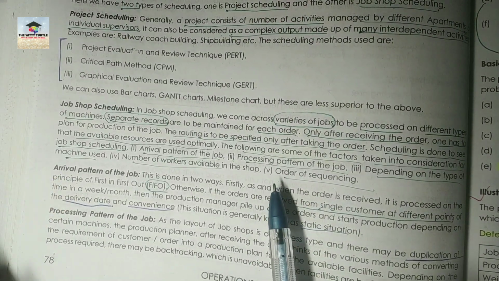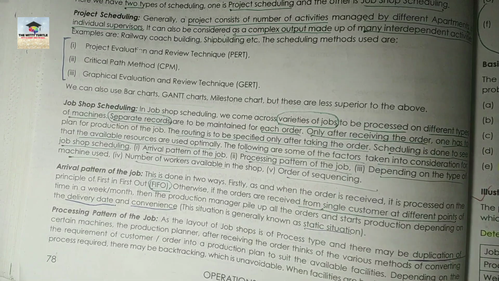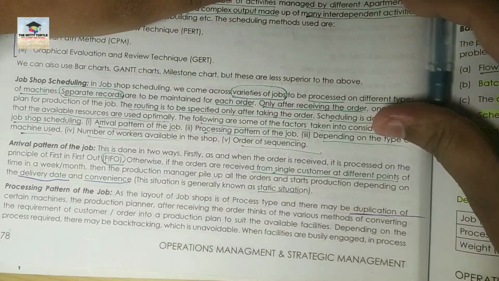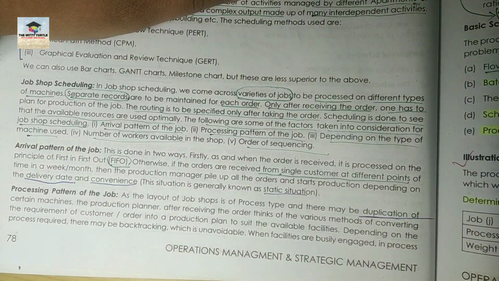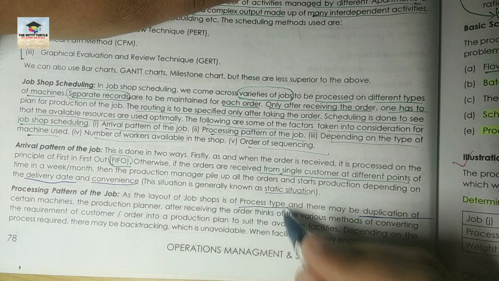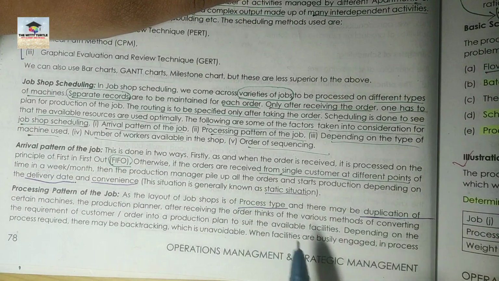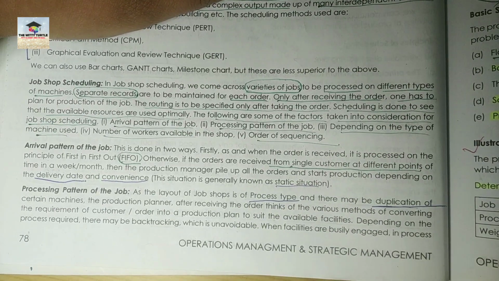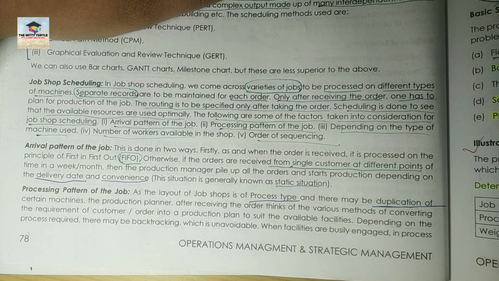The second one is what? Processing pattern of the job. Now, what is processing pattern? So, processing pattern of the job, it says like the layout of job shop is process type, right? We have studied the layouts. So, layout is process type. So, there is a chance that there might be a duplication of some machines or the production planners or everything that is related to your production process.